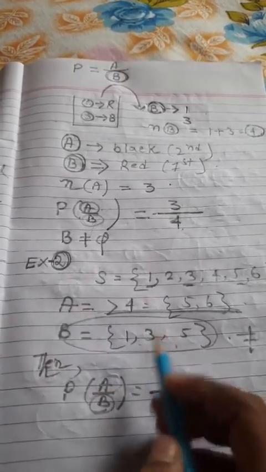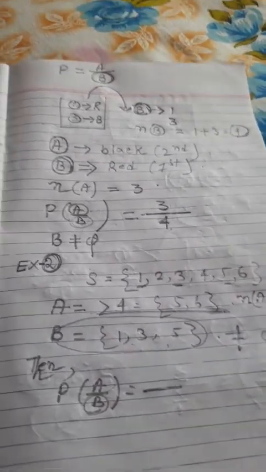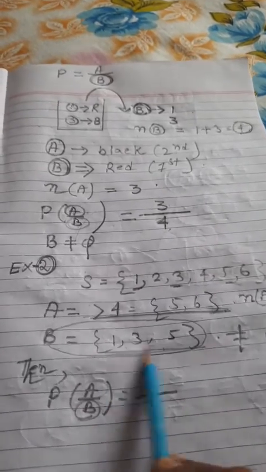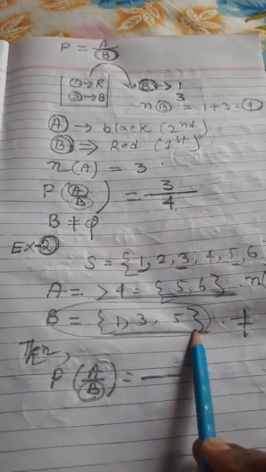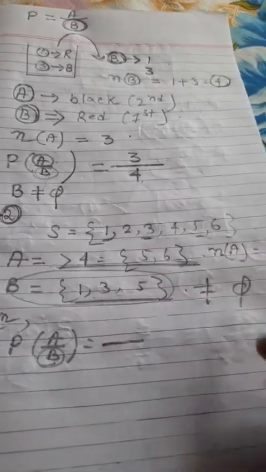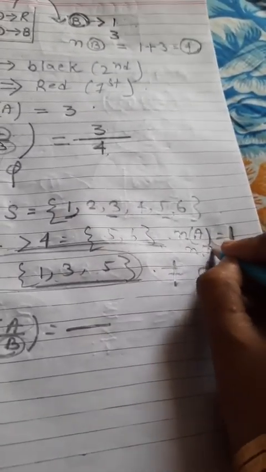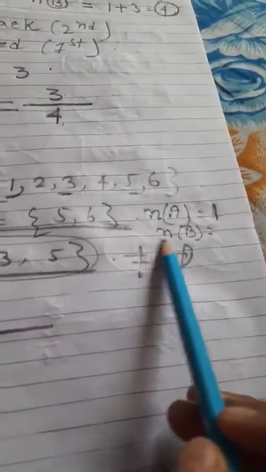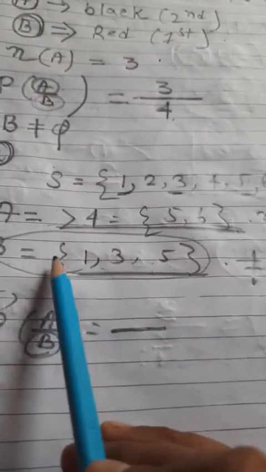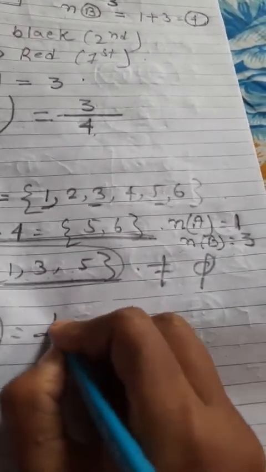What is the outcome of A? Outcome of A means greater than 4. Within your sample space, how many members are greater than 4? Only 1. And what is the outcome of your condition? Total number of outcomes of your condition is 1, 2, 3. That means 3. Then write down your answer: 1 by 3.